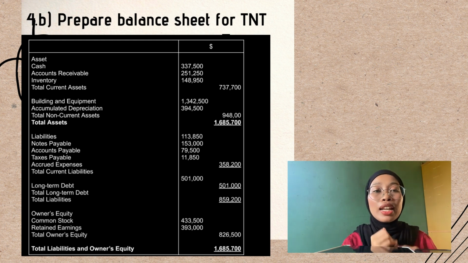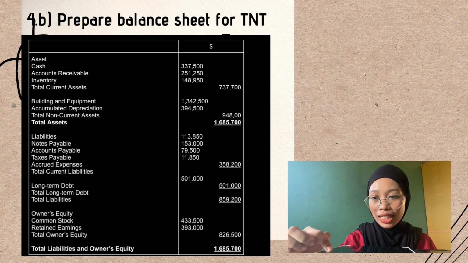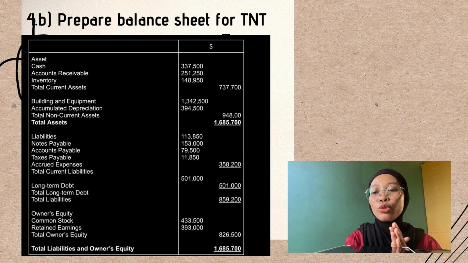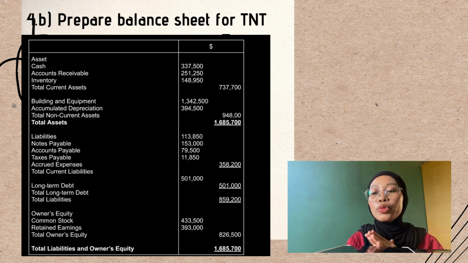And for the balance sheet, we have asset, liability, long-term debts, and also owner equity. For the asset, we have cash, accounts receivable, inventory, and also building and equipment, accumulated depreciation, and total non-current asset. For the total current asset, which is cash, accounts receivable, and inventory, it is RM 737,700, and the total asset is